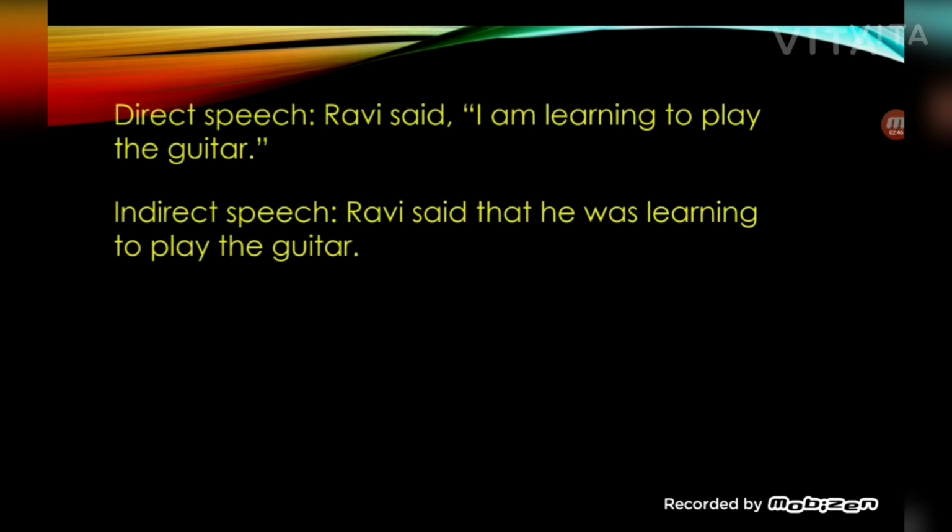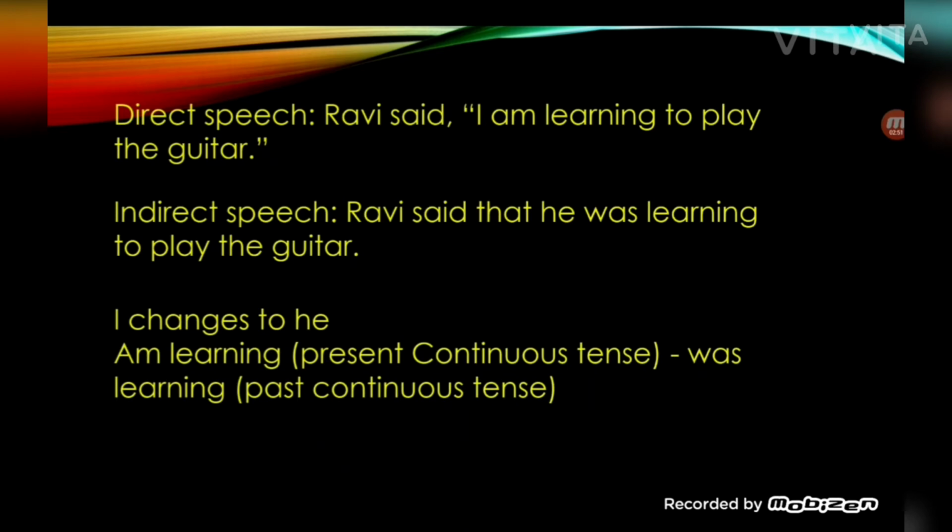Ravi said, "I am learning to play the guitar." Ravi said that he was learning to play the guitar. "I" changes to "he," and "am learning," present continuous tense, will be changing into "was learning," the past continuous tense.